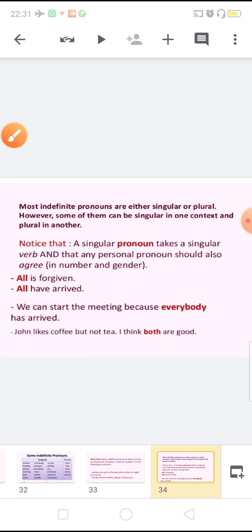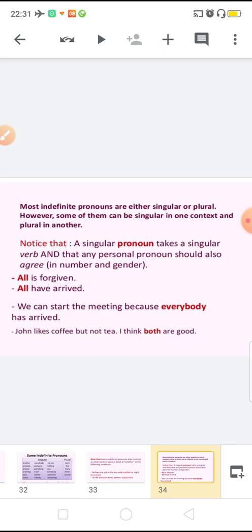Most indefinite pronouns are either singular or plural. However, some of them can be singular in one context and plural in another. Like, all is forgiven, all have arrived. So here we can use the same word in a different context. And we can start the meeting because everybody has arrived. And John likes coffee but not tea. I think both are good. So these are some words which can be used for singular and plural as well.